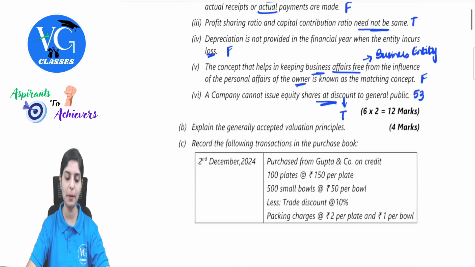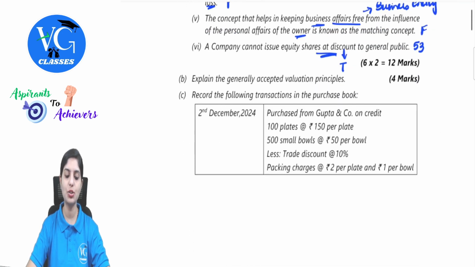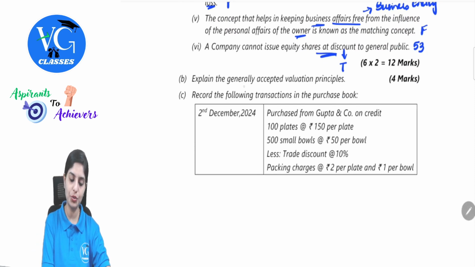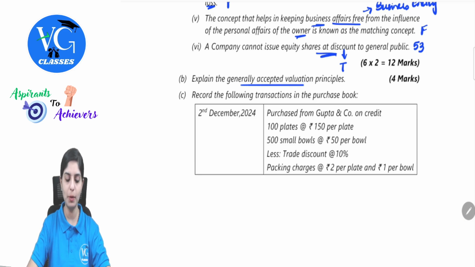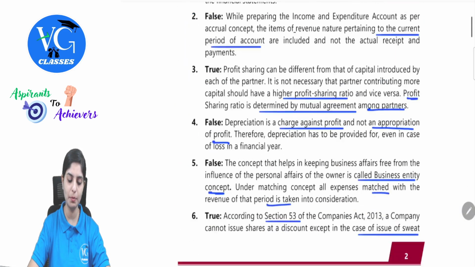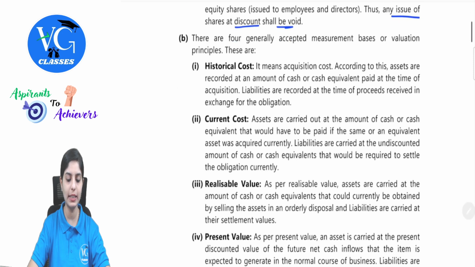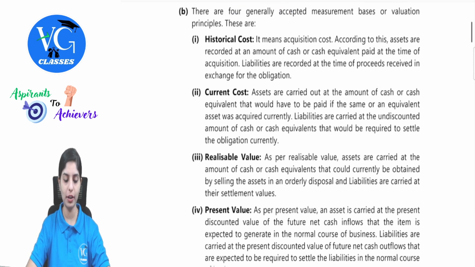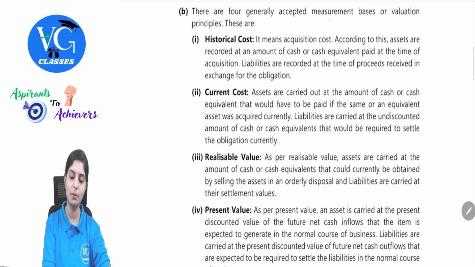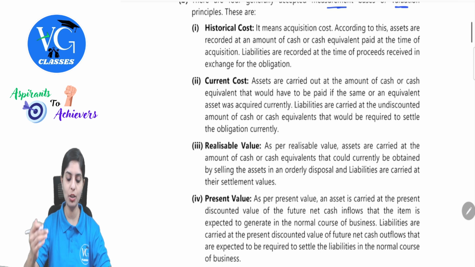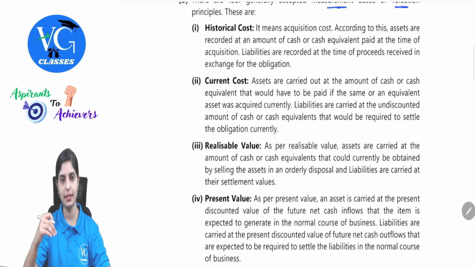Moving on to the next part of the question, explain the generally accepted valuation principles. So it is a straightforward question asked for 4 marks. Generally accepted valuation principles, one of the important theoretical aspects. What are the 4 aspects we use as the measurement of valuation principles? One is historical cost, current cost, realizable value, and the present value.